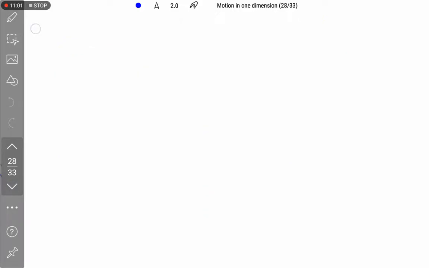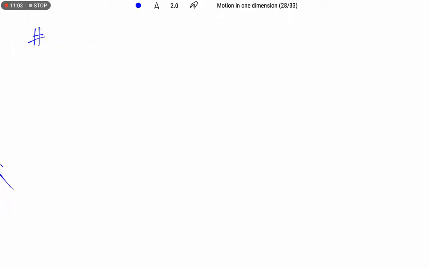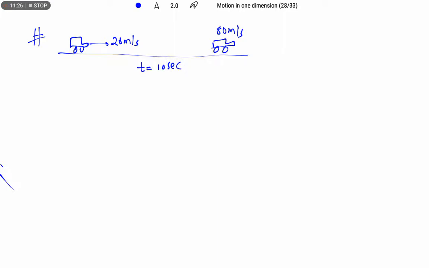And let us take one example here. A car is moving with initial velocity 20 meter per second. After some time, its velocity becomes 80 meter per second. Here the time interval is given as 10 seconds. Then after reaching 80 meter per second, the driver applies the brakes.